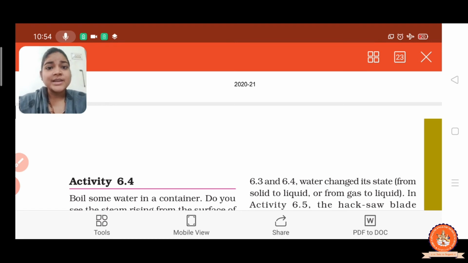For example, when we change liquid water into ice, we again get back water from the ice. Similarly, in boiled water, when we change the liquid into the gaseous form, through condensation we again get back liquid.